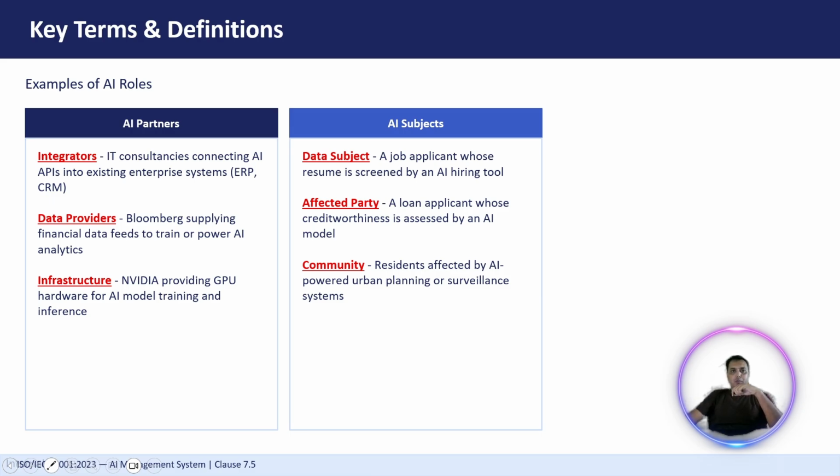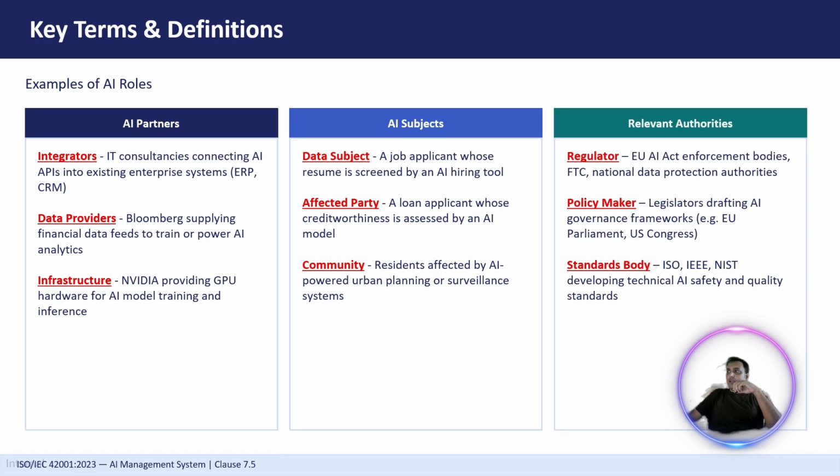The next we have is community. Community is a group of people who may be affected by an AI system, even if they never use it directly, right? AI decisions or actions can impact an entire community, neighborhood, or society. When an organization develops AI, they should think beyond individual users and consider the wider social impact. We have to make sure it does not impact the individual or the society. An example: imagine a city uses AI to control traffic lights. The AI affects everyone on the road by reducing traffic, or if it makes a poor decision, it can cause congestion.